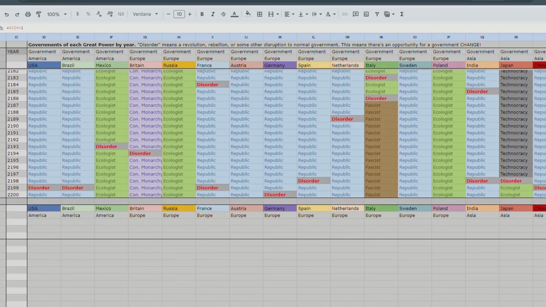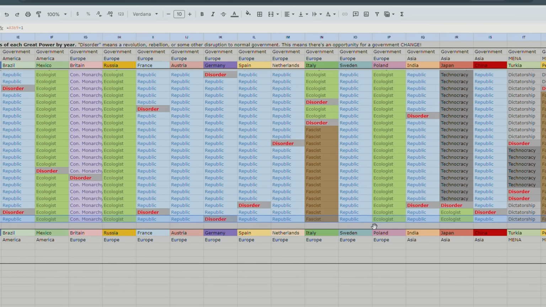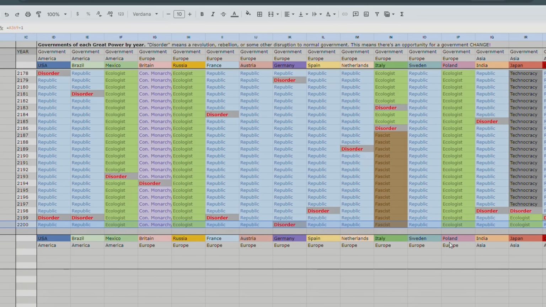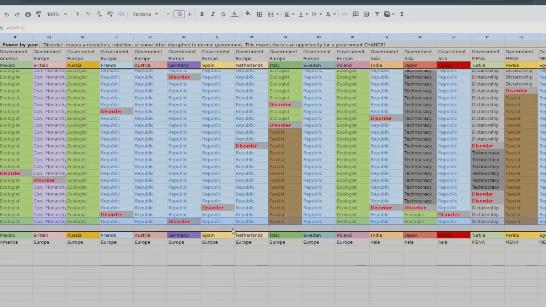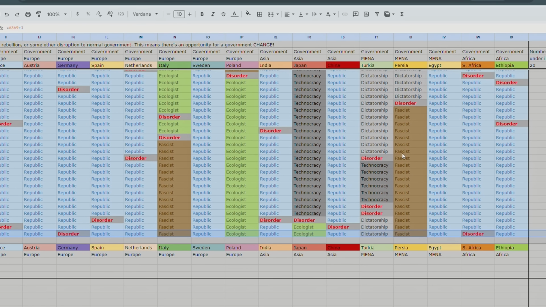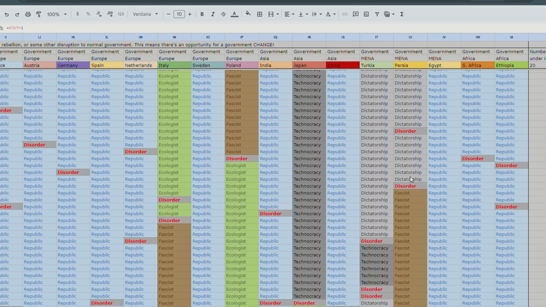So in 2200, Mexico and Russia and Poland and Japan are all ecological regimes. Britain is still a constitutional monarchy, France is a republic, and nothing too strange there. Persia is fascist, so fascism also includes theocracy just for the sake of the spreadsheet, so you can imagine the Ayatollahs kept power in Persia in this timeline.